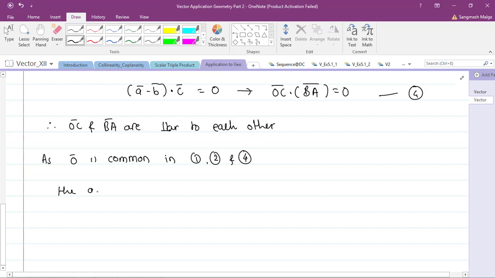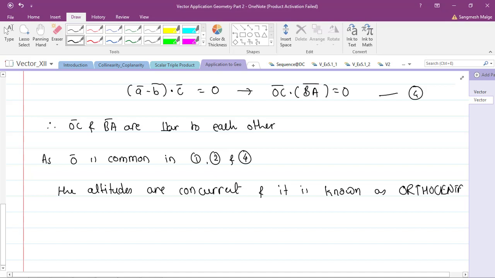The altitudes are concurrent and it is known as the orthocenter. Okay, very good.